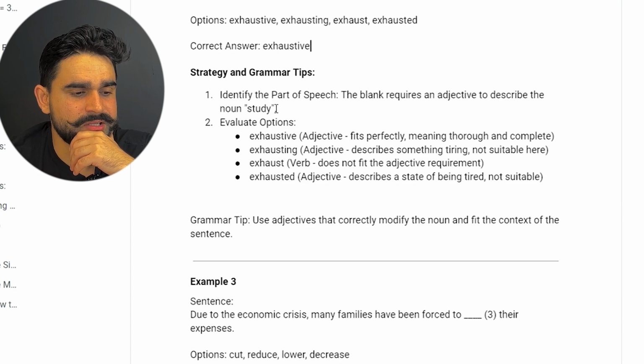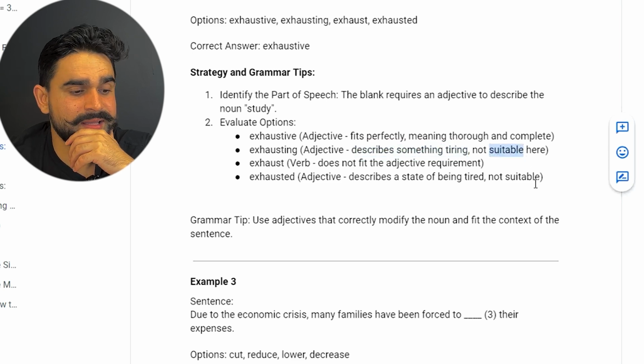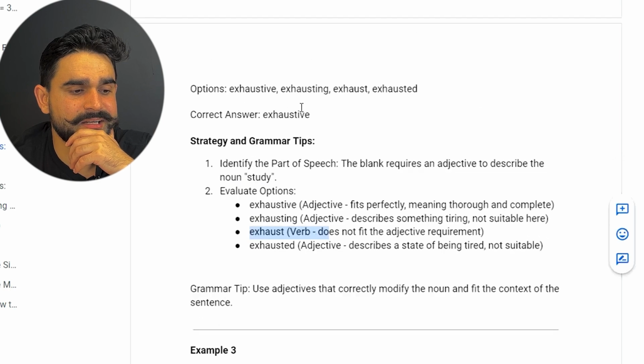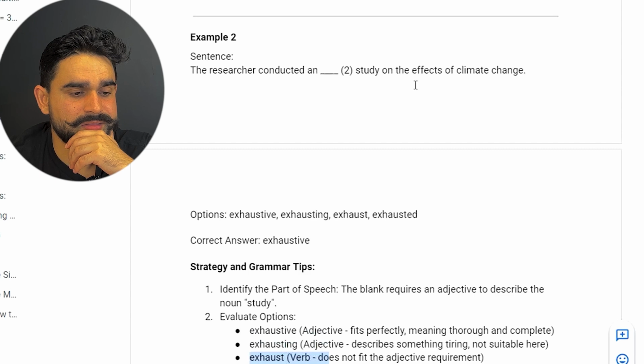The noun is study, so exhaustive is our adjective that fits properly because it means thorough and complete. Exhausting again is something like tiring, not suitable here. Same thing with exhaust, it does not fit the adjective requirement. Exhaust is a verb. We need to look for an adjective over here, because, guys, I told you before as well, study is a noun.